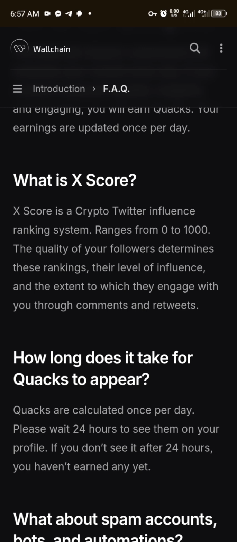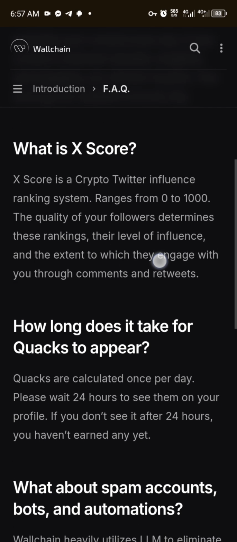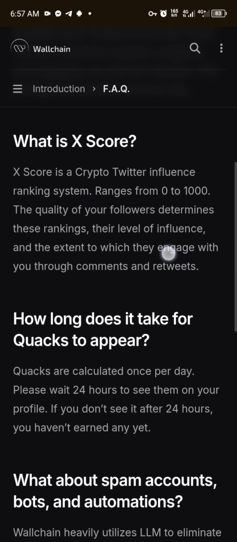This is the quality of it. So this one now is talking about the points they will be giving to you depending on how influential you are on Twitter, that is on your X. So this means that the quality of friends you have will be considered. That is, the friends you have, are they creating content, are they influential enough? All these things will be considered, and so on.